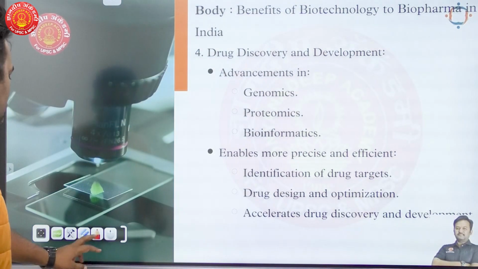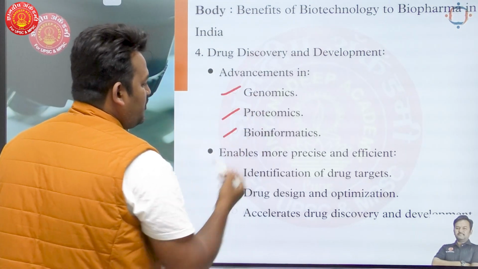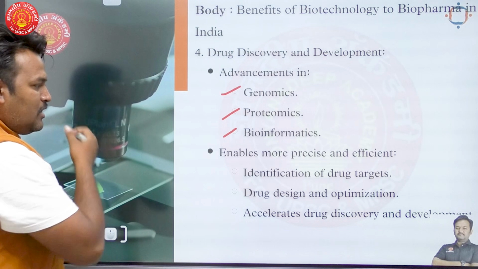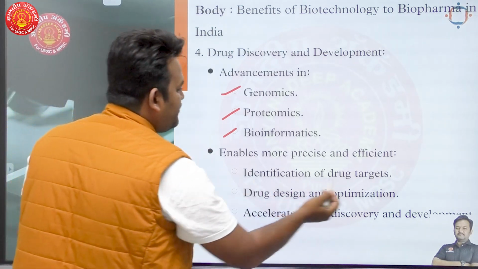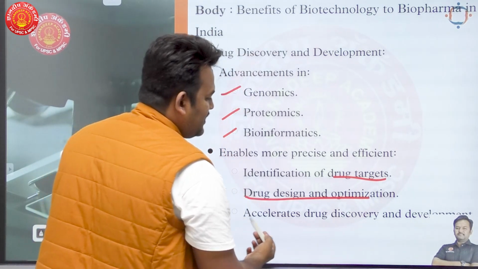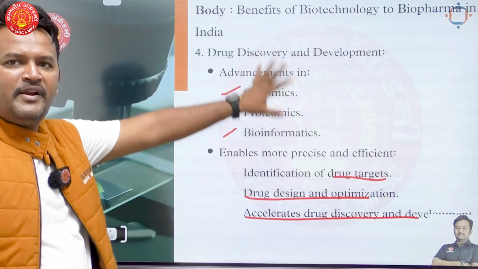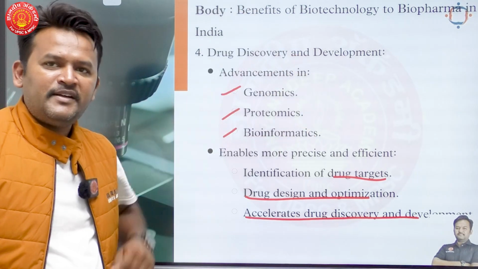Then another example, drug discovery and development: advances in genomics, proteomics, and bioinformatics. This enabled more precise and efficient identification of drug targets, drug design and optimization, and accelerated drug discovery and development as well. And this is all happening due to development in the biotechnology sector.